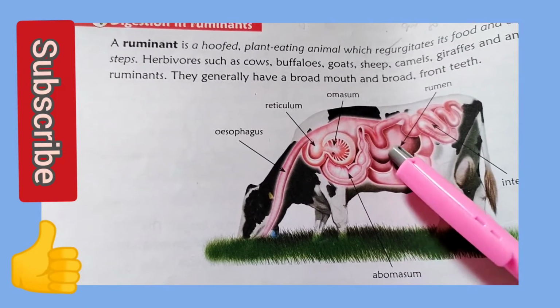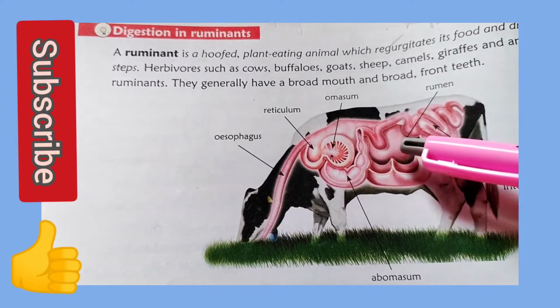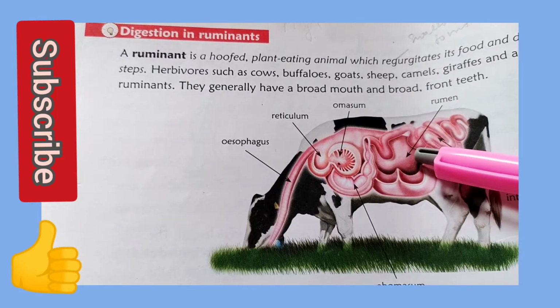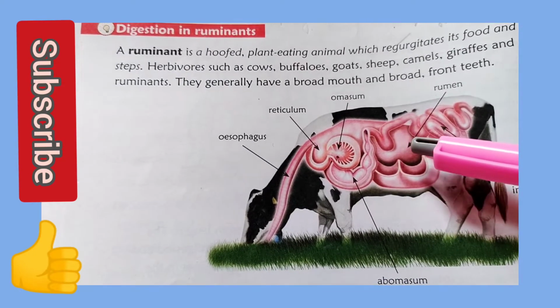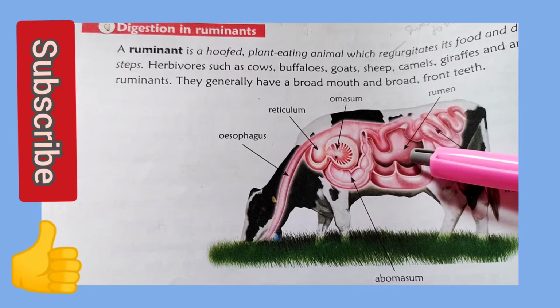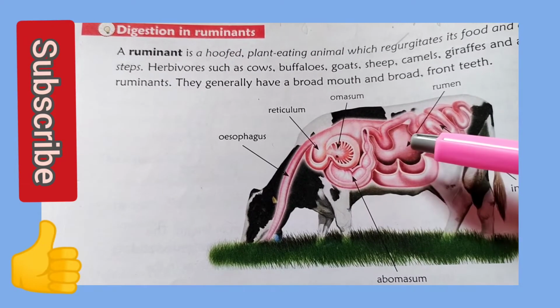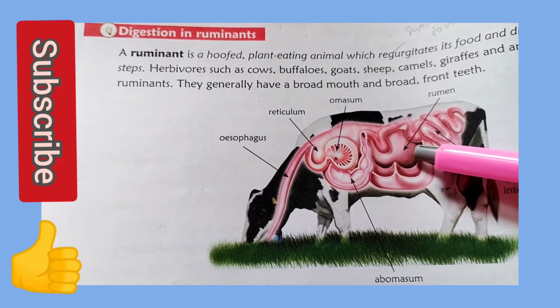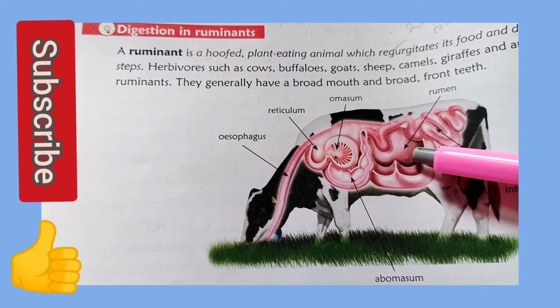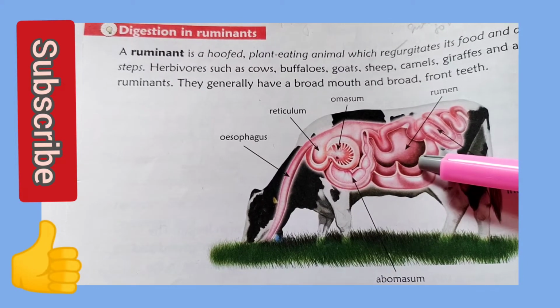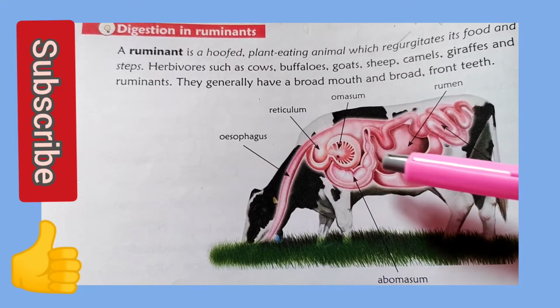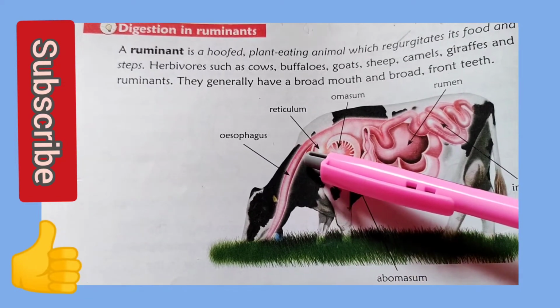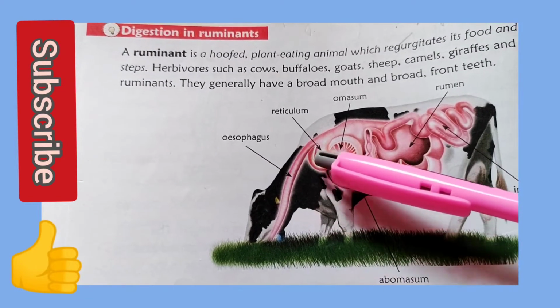After the swallowed food is taken into the rumen, it is regurgitated. Where is it regurgitated? It is pushed into the reticulum.